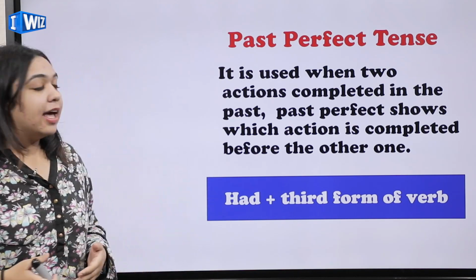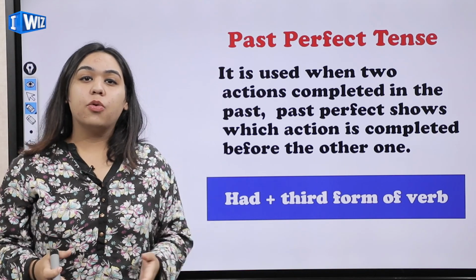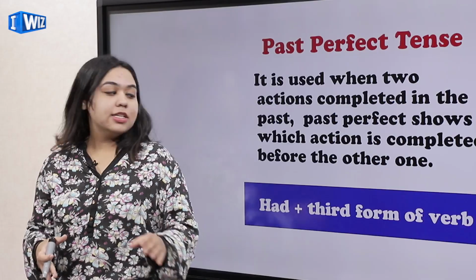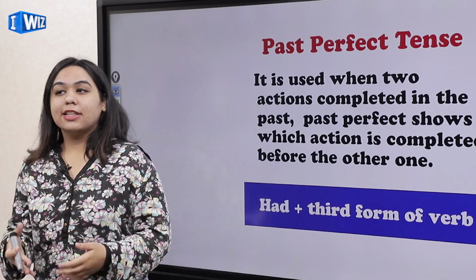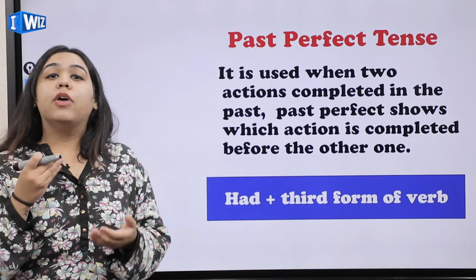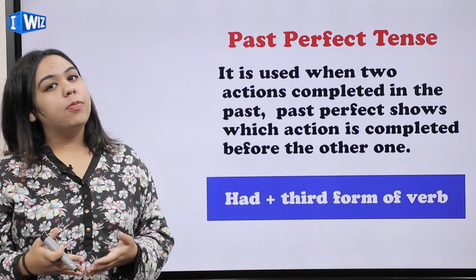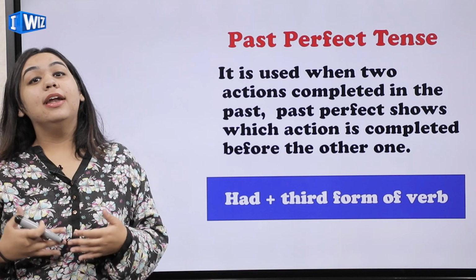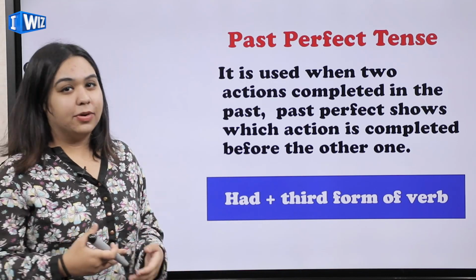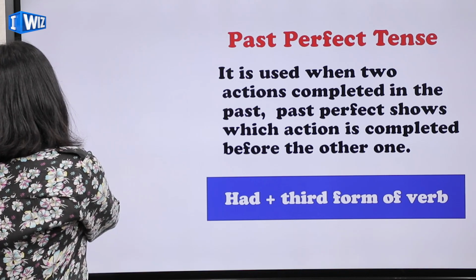So the formula again is very easy. We are just going to use had. The helping verb here will be had plus the third form of the verb. You will see that you have no other option, like had के साथ आपको कोई और option नहीं है. So whether the subject is singular or plural, you are just going to add had plus the third form of the verb, which is V3. Okay, let's see some examples.